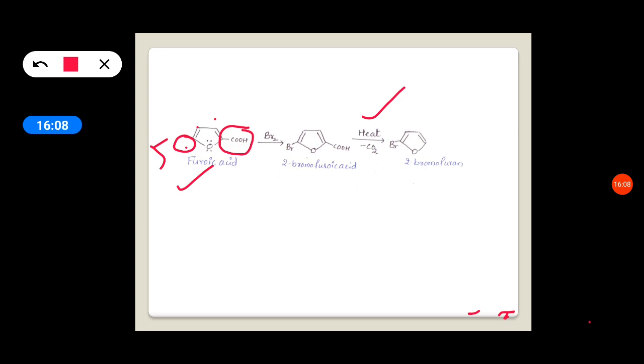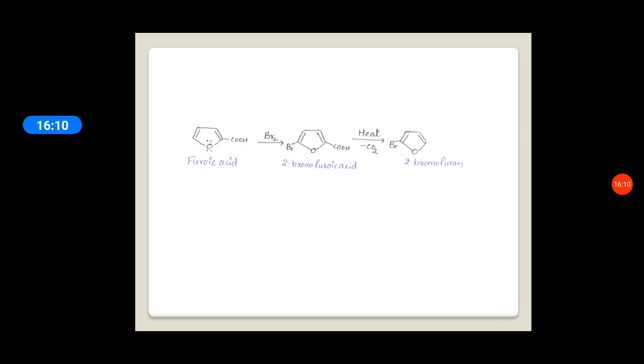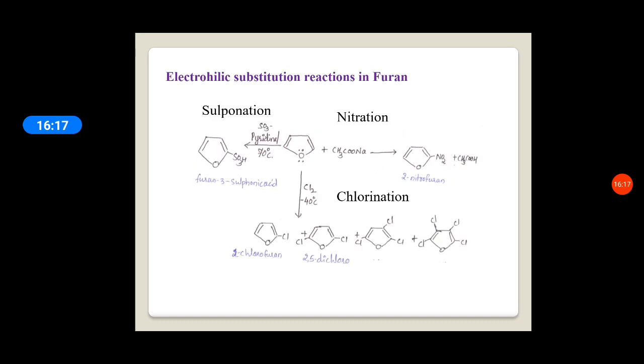So these are the electrophilic substitution reactions of furan. Suppose we want the electrophilic substitution reactions of thiophene, they are also the same. Instead of furan, you take thiophene. When thiophene is treated with acetyl nitrate, it gives 2-nitrothiophene.